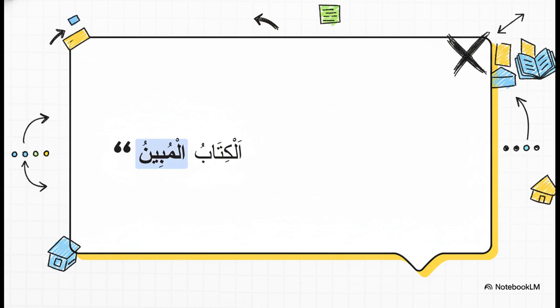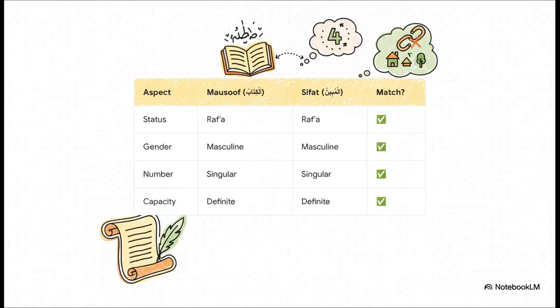So let's run our 4-point check, shall we? And would you look at that, it illustrates the rule perfectly. Let's go down the list. Status, both are in the Rafa case. Check. Gender, both are masculine. Check. Number, both are singular. Check. And capacity? Both are definite. You can see that al at the beginning of both words. It is a perfect 4-for-4 match. That confirms it. This is a Murakkab-e-Tawsifi.